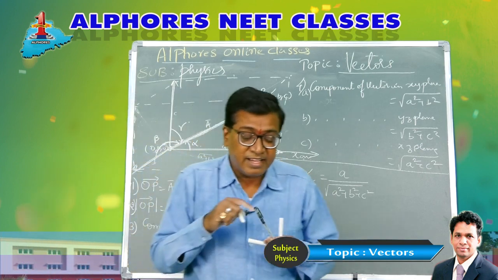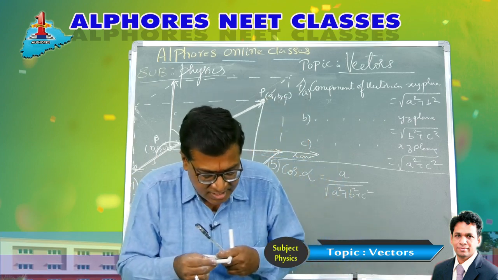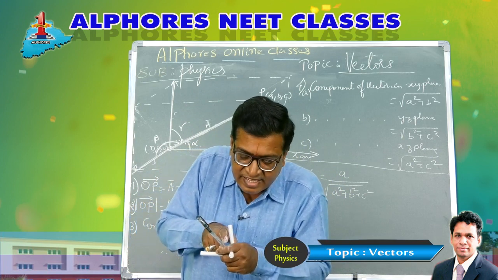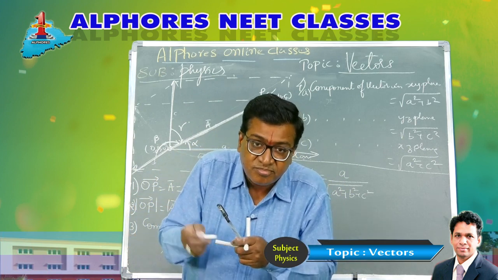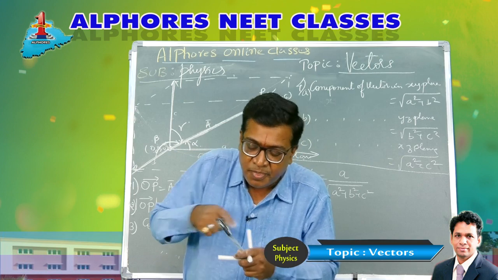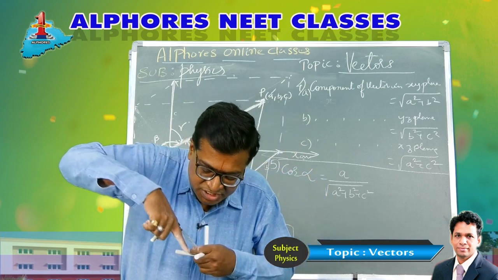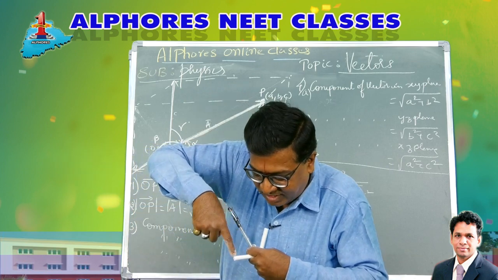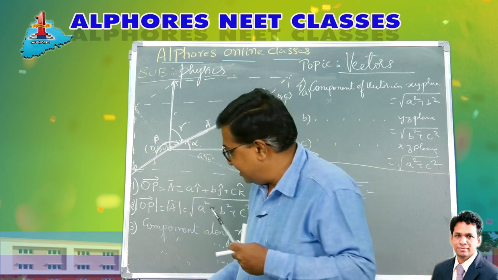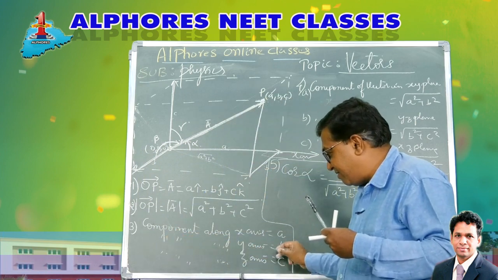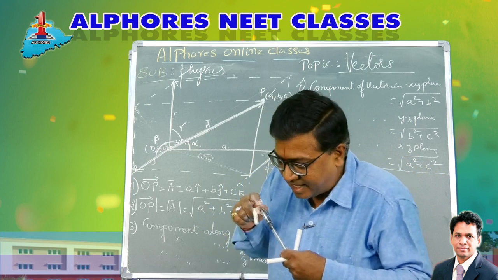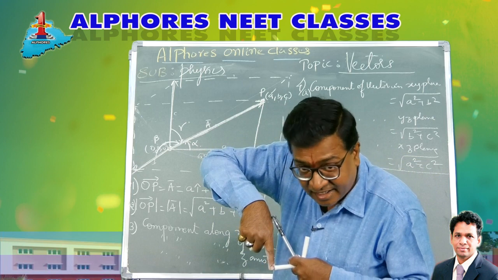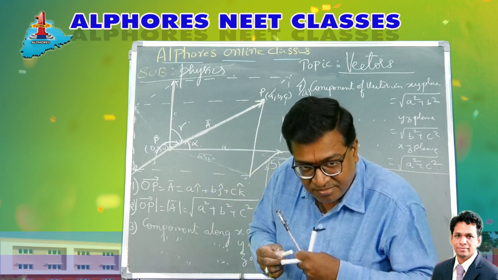Again, the angle made by the vector with y-axis. This is the positive y-axis, and this is the vector. The angle made by the vector with the positive y-axis is this angle. Now suppose I take the shadow, like this. Again you get a right angle triangle. This is the y component, the component along the y-axis, which is B. The vector is root of A square plus B square plus C square. When I drop a perpendicular, these three form a right angle triangle, and this angle is beta.